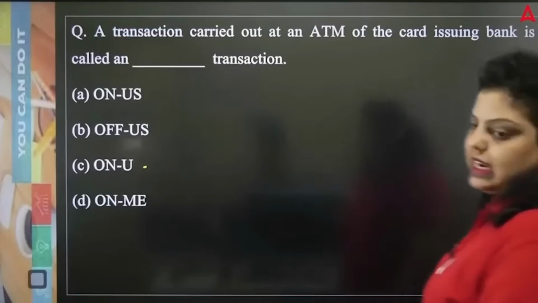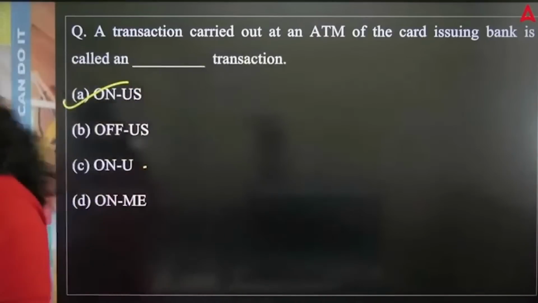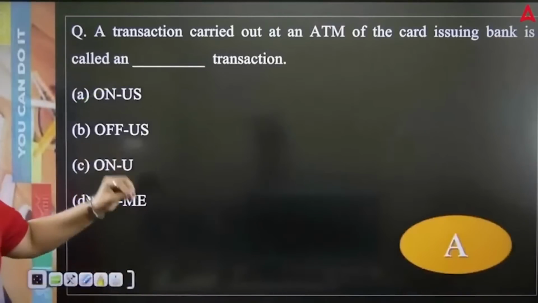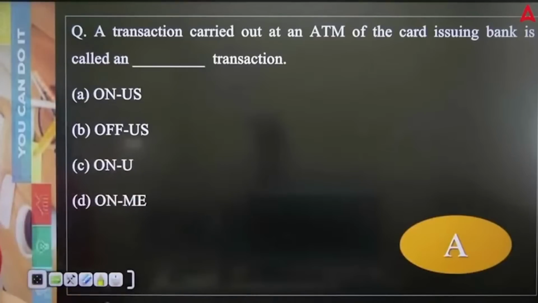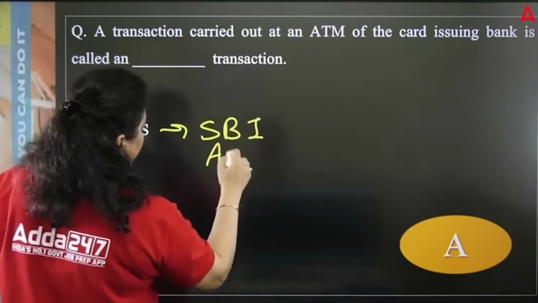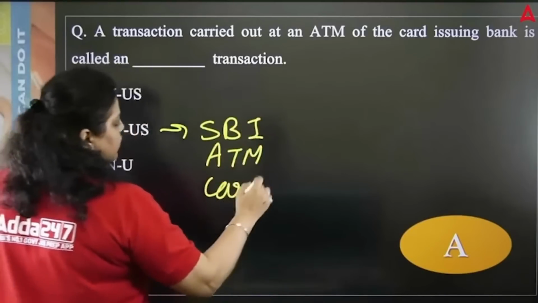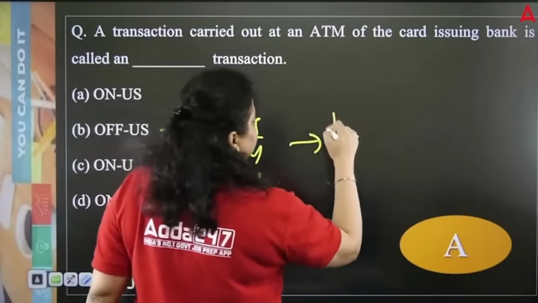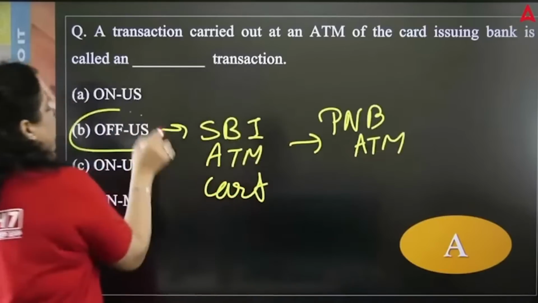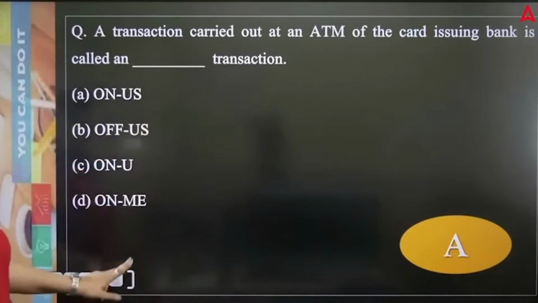Okay, so the right answer will be on us. When you are using the bank's ATM card and withdrawing from the bank's ATM machine only, that will be an on us transaction. And if you have, let's say, an SBI ATM card, and you withdraw from any other bank's ATM, let's say PNB ATMs, that will be an off us transaction. Okay, on us, off us.